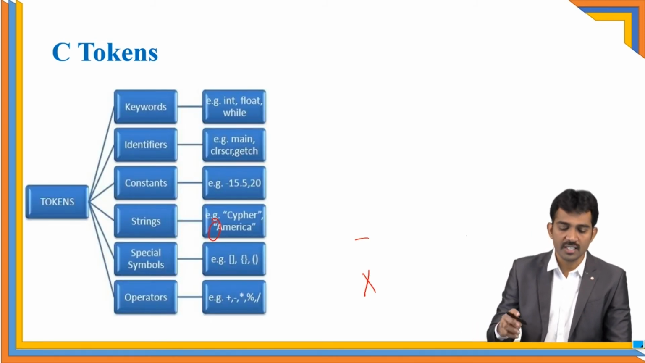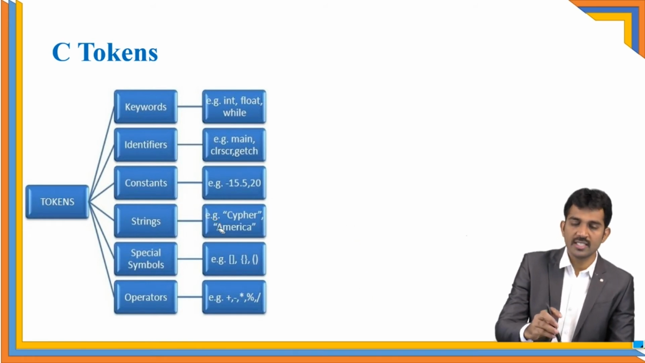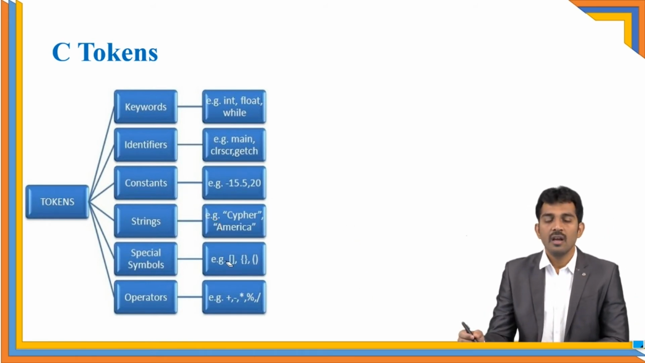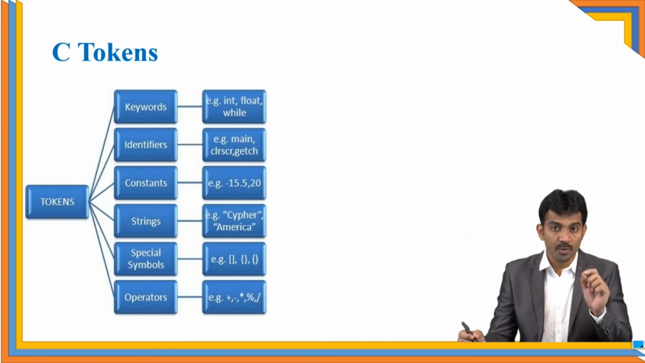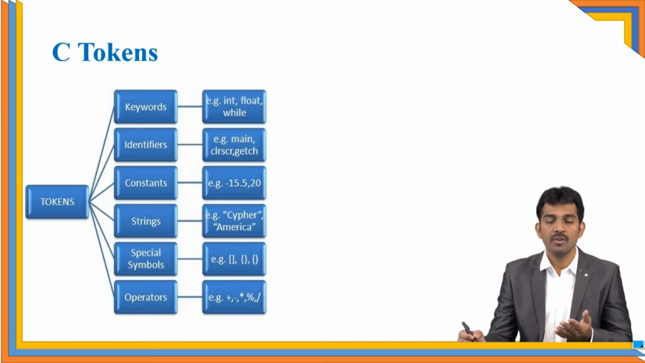Next, constants. If you observe clearly, all the values of your program are called constants. Right? Every single part of your program is called a token, right? So even numbers are there in your program. So each number is called a constant. Right? Next, strings. Strings are characters.